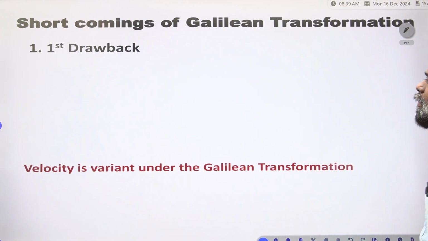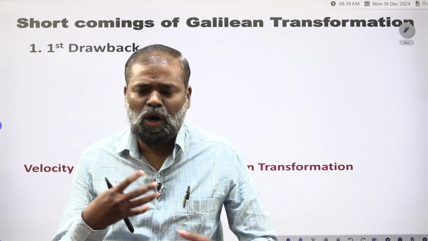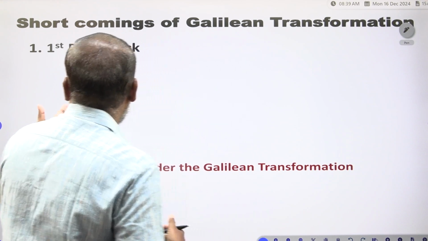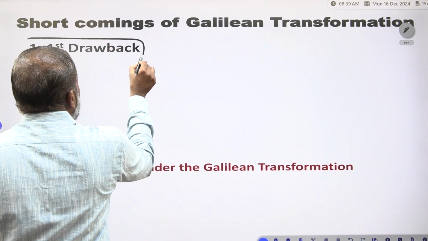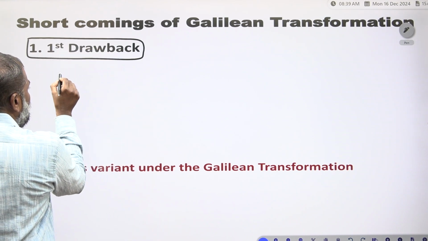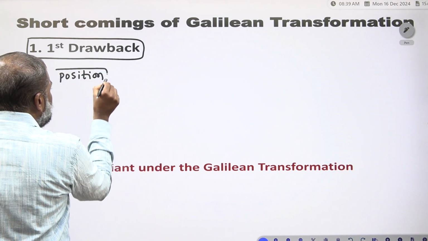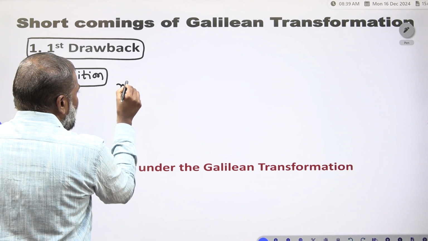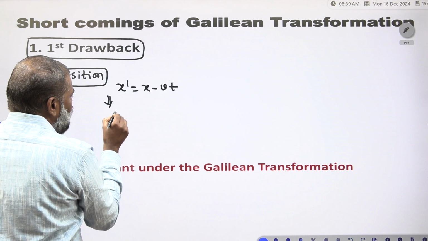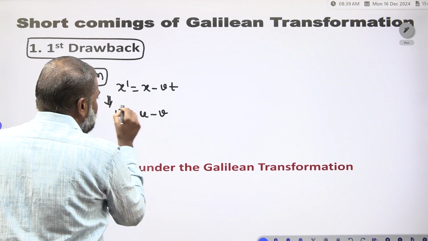Now, what are the shortcomings of the Galilean transformation? The Galilean transformation is not fulfilled in all ways. So, what is the first drawback? If you have to observe position or distance, x dash is equal to x minus Vt. So, therefore, you have to find the velocity: u dash is equal to u minus V we are getting.